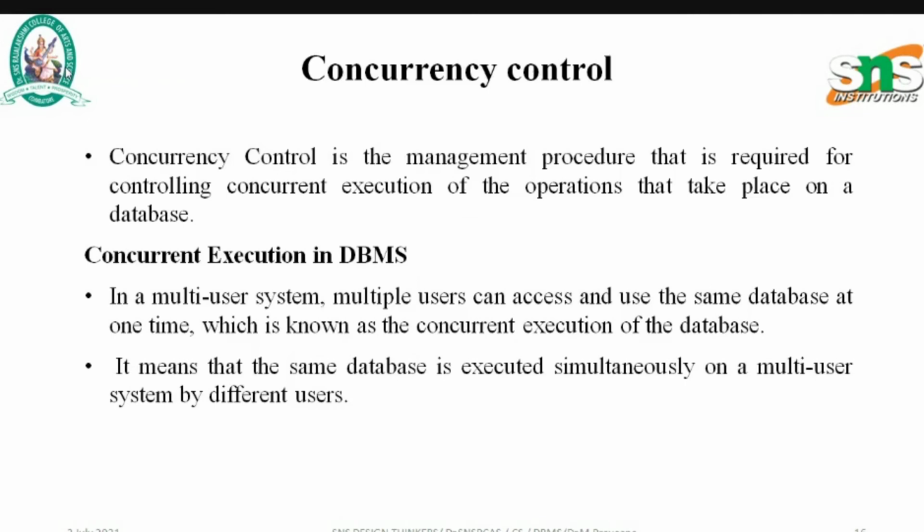In a multi-user system, multiple users can access and use the same database at one time. As we know, a distributed system and a multi-user system are the same in that multiple users can use the same database at the same time. This is known as concurrent execution of the database. It means the same database is executed simultaneously on a multi-user system by different users.